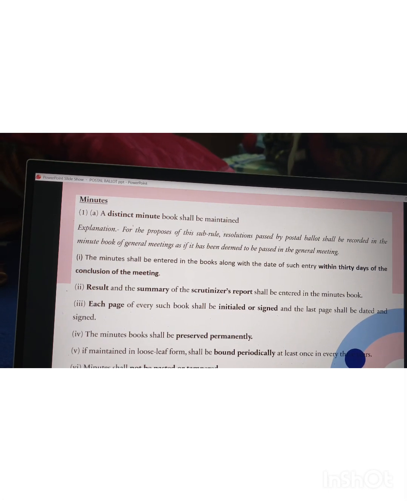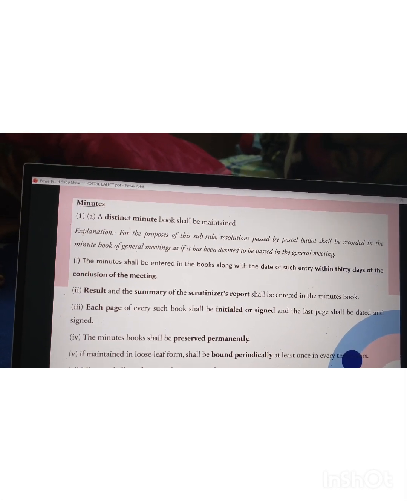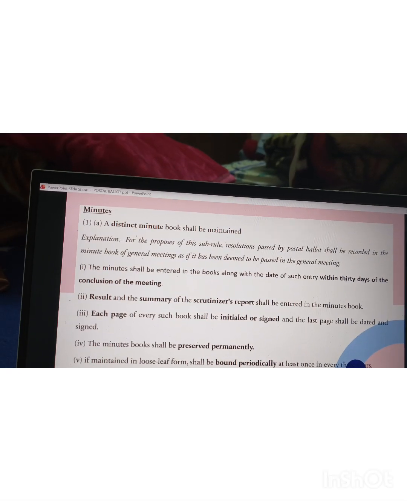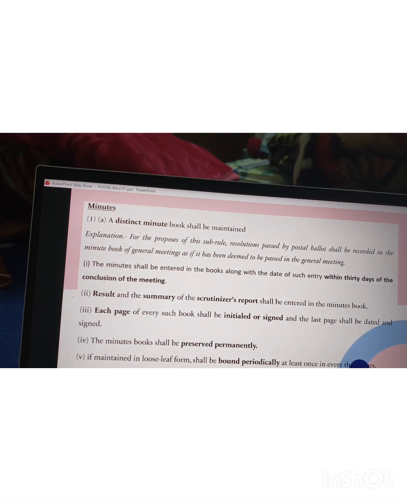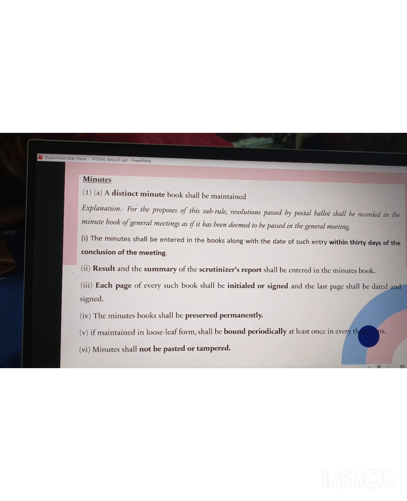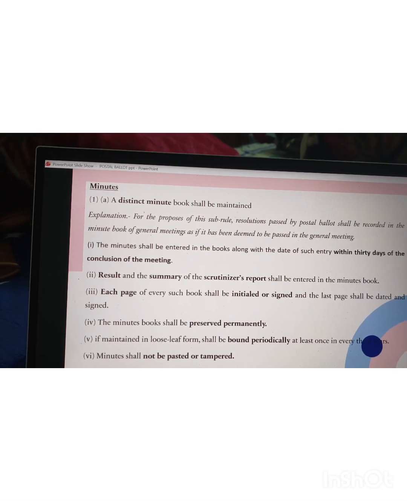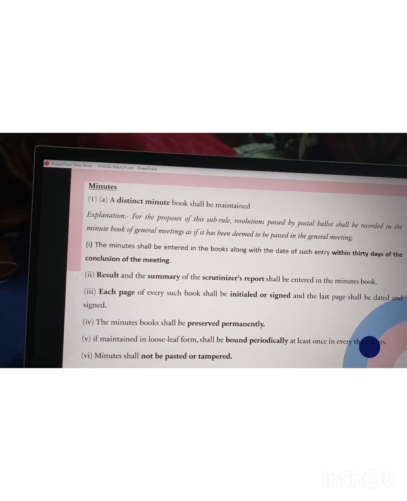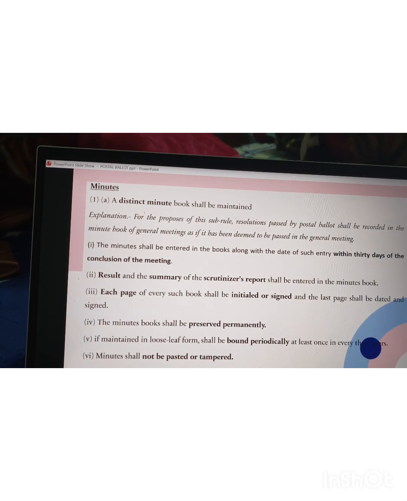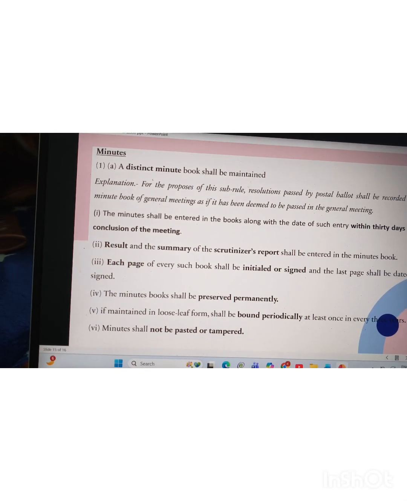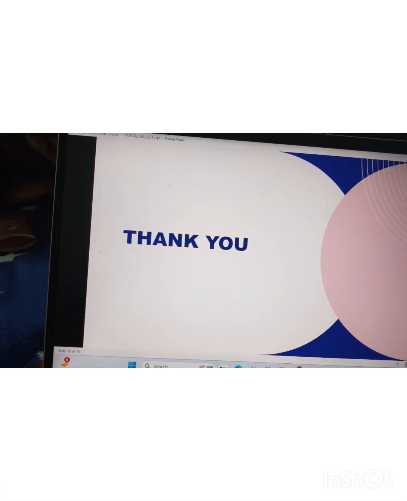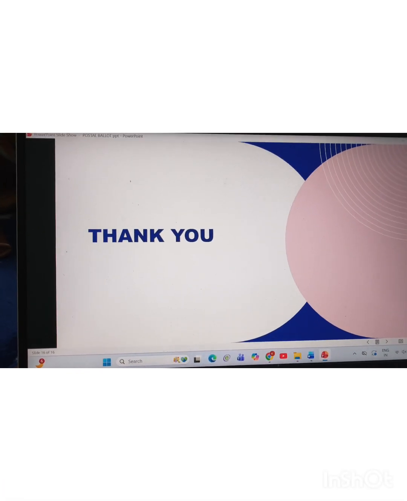A distinct minute book shall be maintained. A minute shall be entered within 30 days from the conclusion of the meeting. The results and the summary of the scrutinizer report shall be entered in the minute book. Each page shall be initialed and signed by the chairman. The minute book shall be permanently preserved, bound periodically at least once in every 3 years, and minutes should not be pasted or tampered with. This is all about the postal ballot.